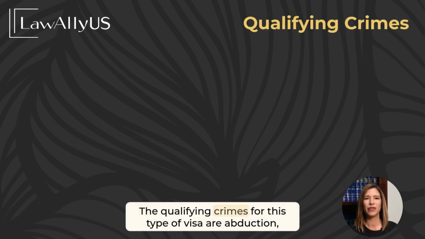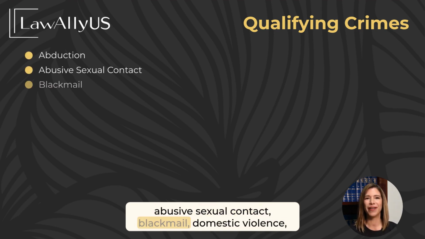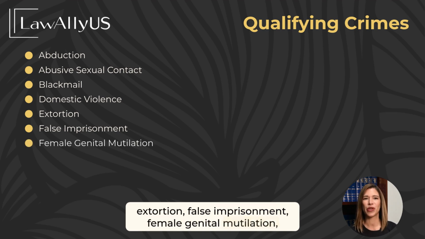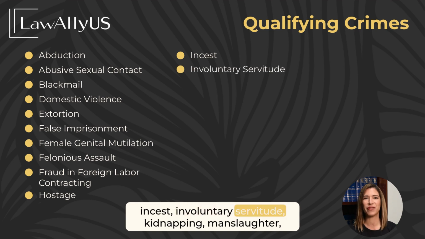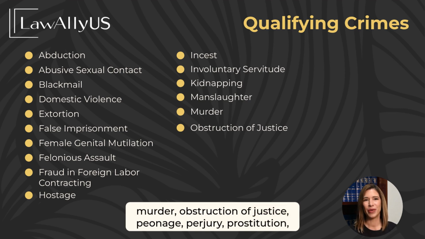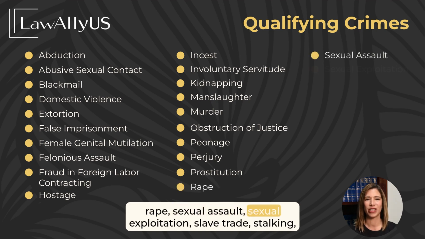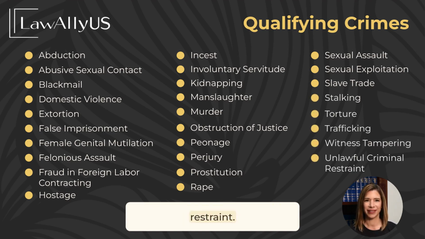The qualifying crimes for this type of visa are abduction, abusive sexual contact, blackmail, domestic violence, extortion, false imprisonment, female genital mutilation, felonious assault, fraud in foreign labor contracting, hostage, incest, involuntary servitude, kidnapping, manslaughter, murder, obstruction of justice, peonage, perjury, prostitution, rape, sexual assault, sexual exploitation, slave trade, stalking, torture, trafficking, witness tampering, and unlawful criminal restraint.